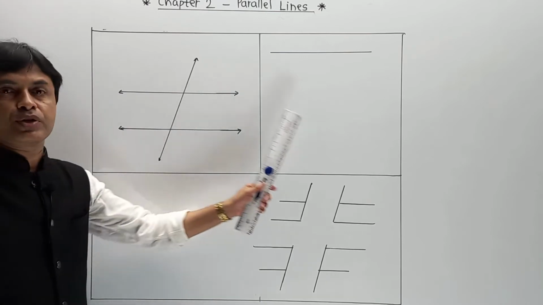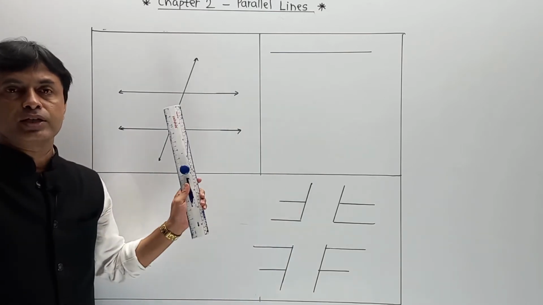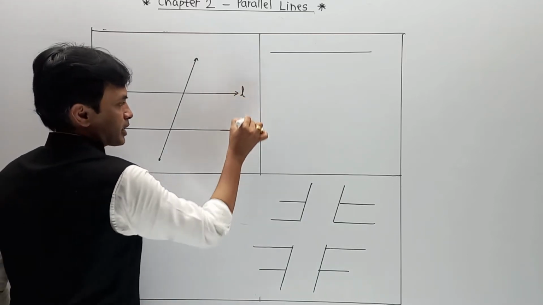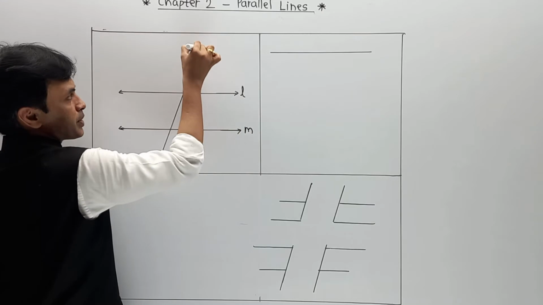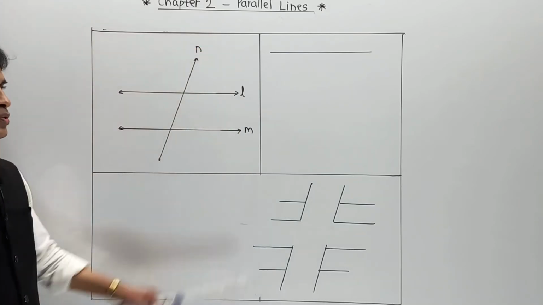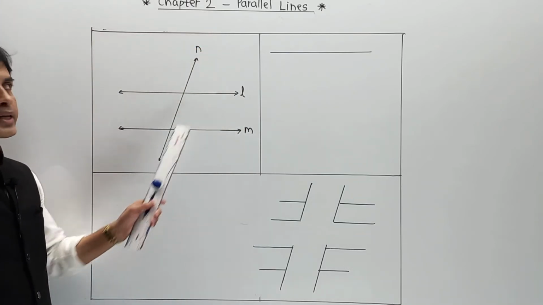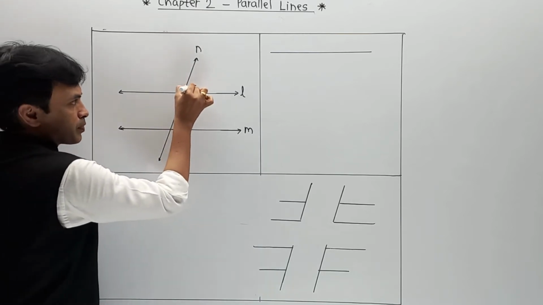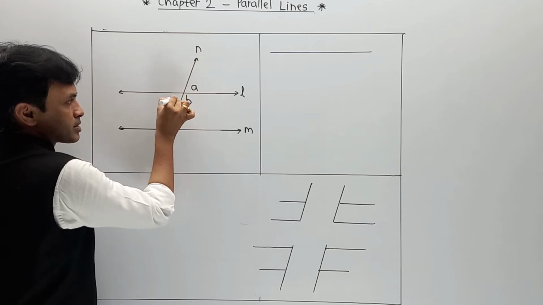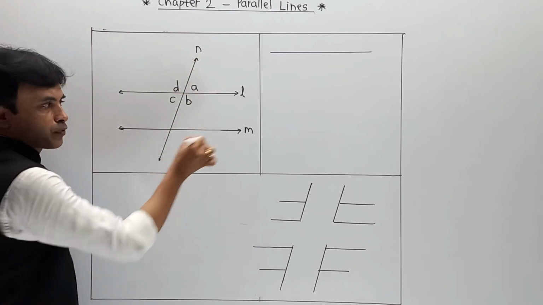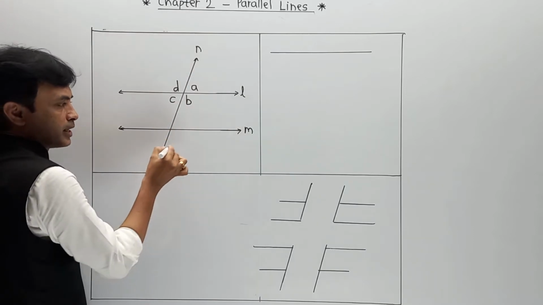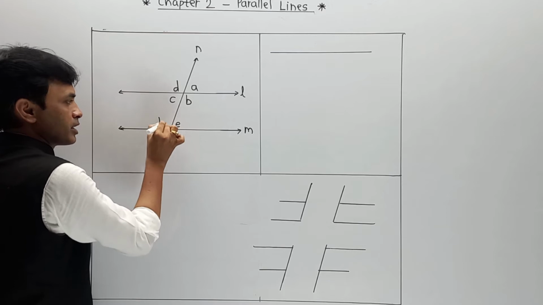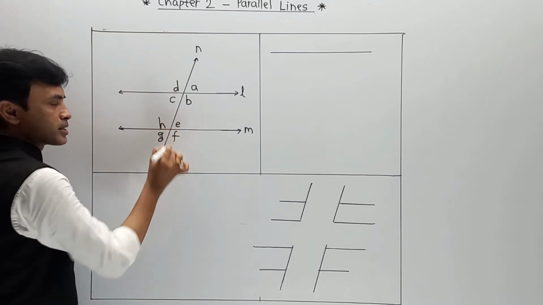Now, once again I am going to give you a small revision over here, and in the revision I am going to clear some part. Once again, line L is parallel to line M and line N acts as a transversal. Angles are starting from A, B, C, D, and for the second line, M and N intersect at E, F, G, H, and the respective angles are.